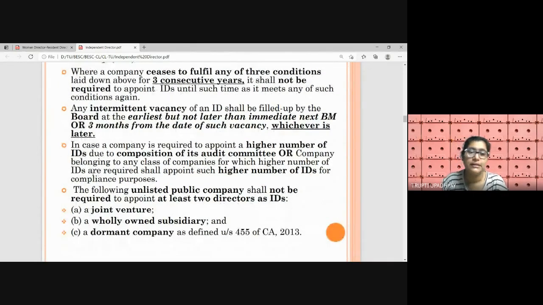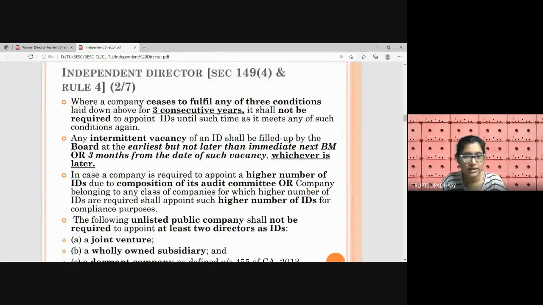And suppose independent directors are required in various committees of the board as well, right? And they have other different agendas also. So obviously, for the composition of the audit committee, or for the requirement of any other purpose or other compliances of this Act or another Act, if a higher number of independent directors is required, then obviously the company shall appoint a higher number of IDs, meaning more than 2 IDs will be appointed in that case, right?